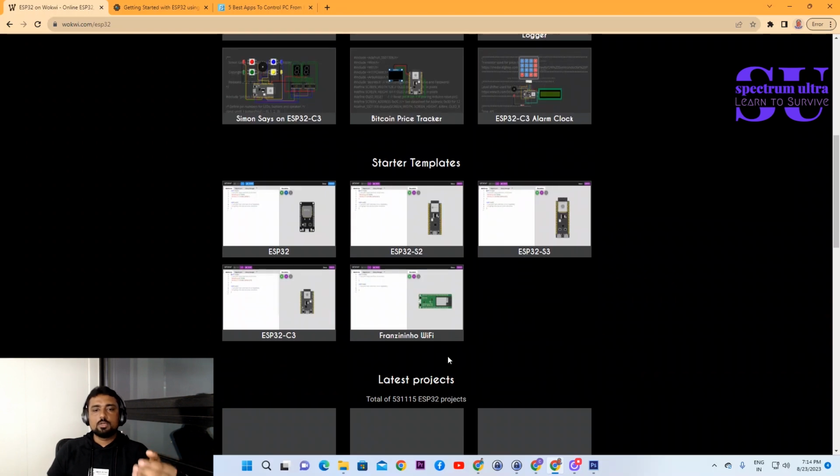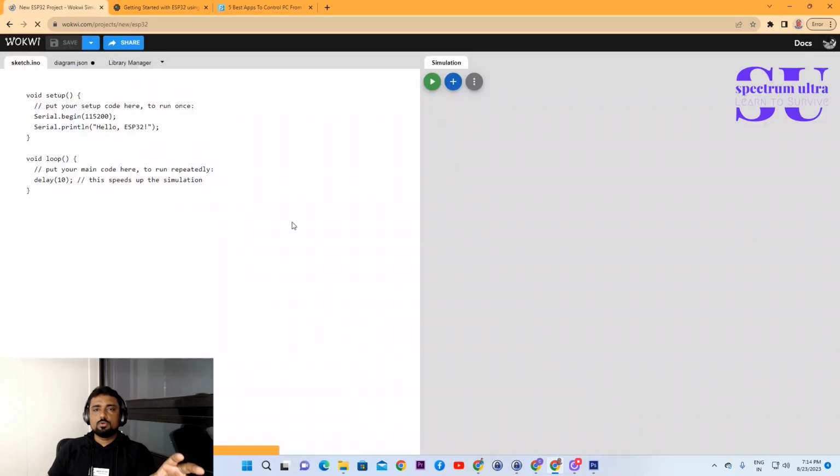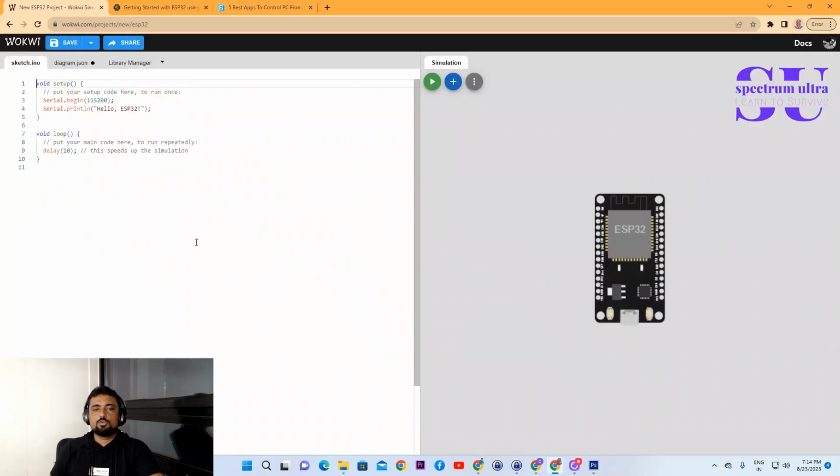Once you click this, you'll be able to see a lot of different types of programs, and you can see the different variants of ESP32: ESP32, ESP-S2, ESP-S3, ESP-C3, and friends, Wi-Fi is also there. So you can use whatever microcontroller you want. A plethora of microcontrollers are present here. So let us go for ESP32. We first have to select the ESP32 microcontroller.